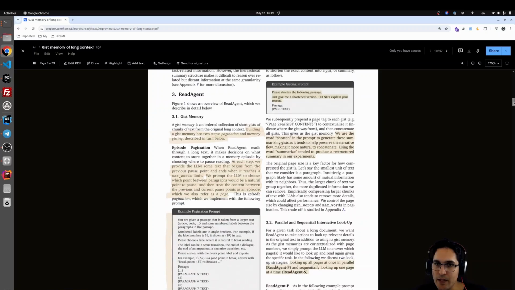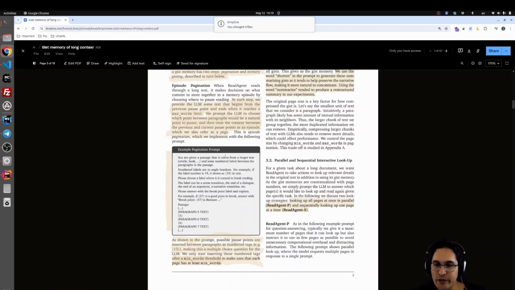And if we go down, they are showing their prompts. So building gist memory has two steps: pagination memory and gisting. This is for pagination. First they ask the LLM to give them the point where they need to pause, so create a page. It says you are given a passage that is taken from a large text and some numbered labels between the paragraphs in the passage. Numbered labels are in angle brackets. For example, if the label number is 19, it shows 19 in the text.